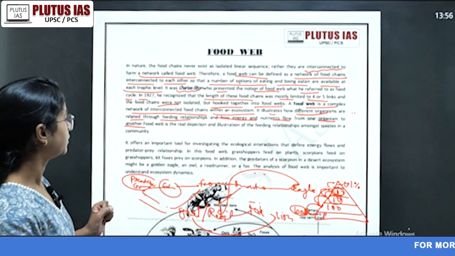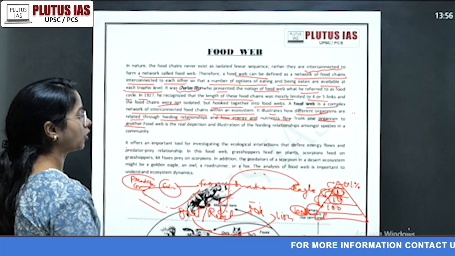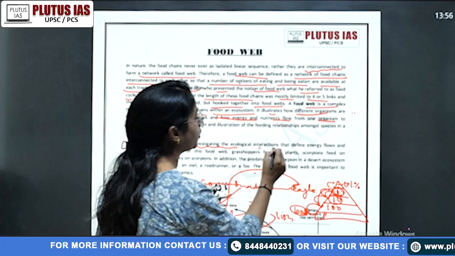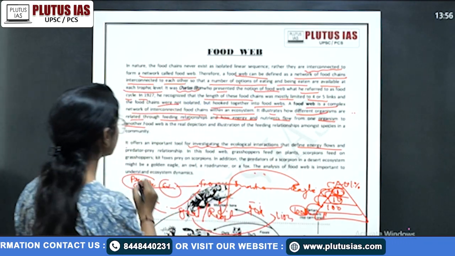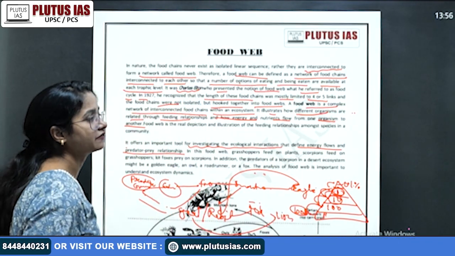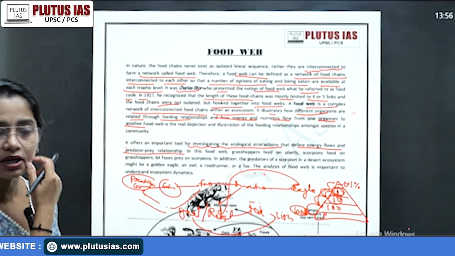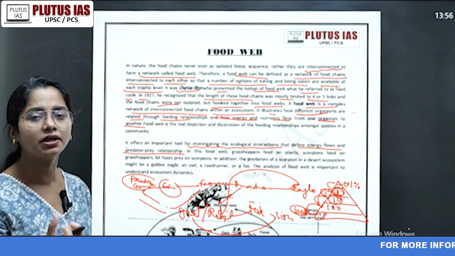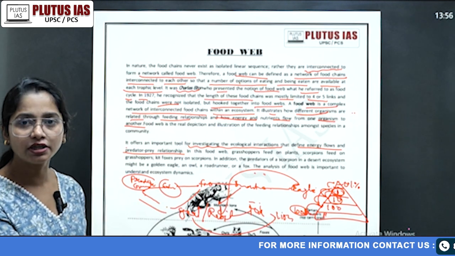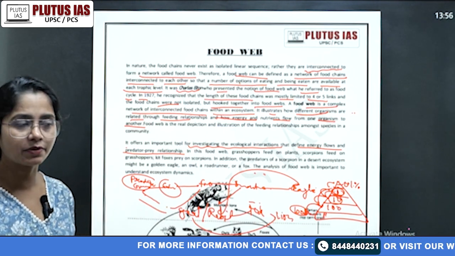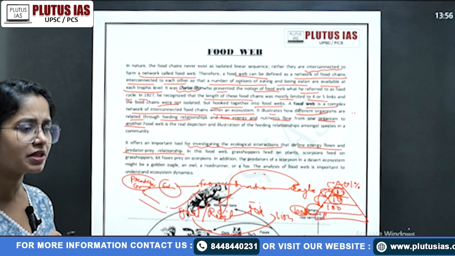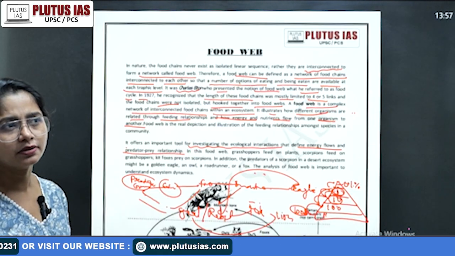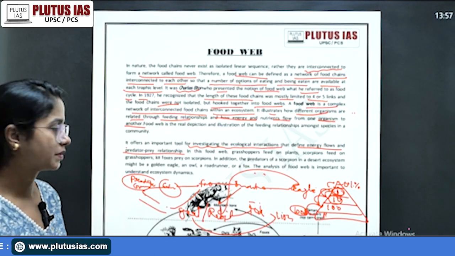We know this concept, right? It offers an important tool for investigating ecological interaction. This is something important that defines the energy flows and predator-prey relationships. Last time we talked about the Lotka-Volterra model. Even the Lotka-Volterra model talks about single interactions, like a lion only feeds on the deer or foxes only feed on the rabbit. That is not the linear representation in the practical ecosystem. It cannot be seen as only a linear representation, right?